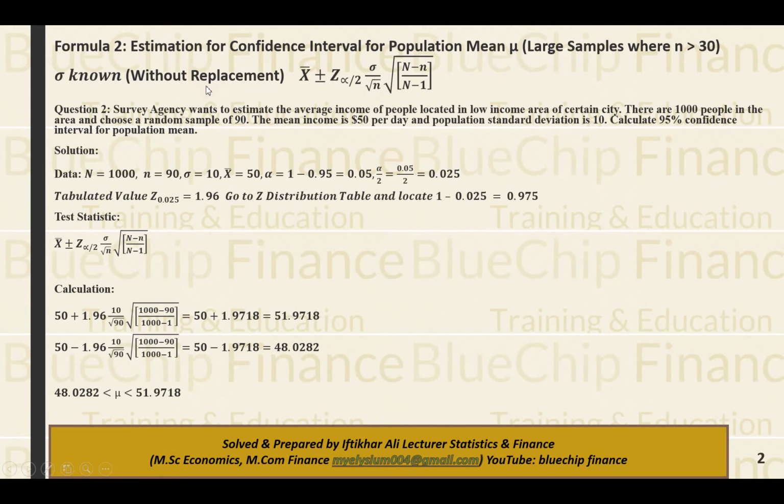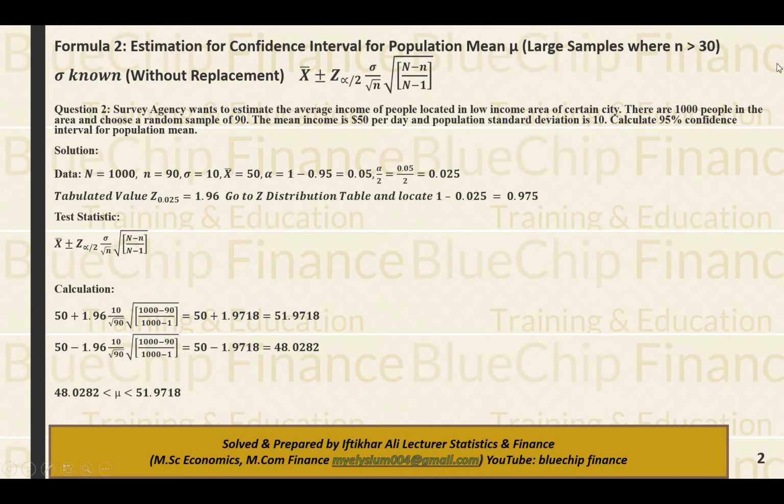In the previous video that was the case of with replacement, but in this video I will discuss the case of without replacement. So without replacement is a case in which population is known. In the previous formula population was unknown.